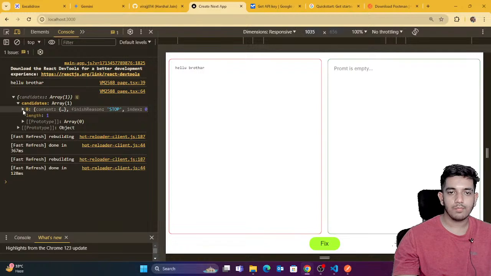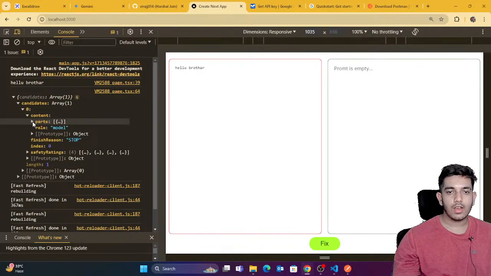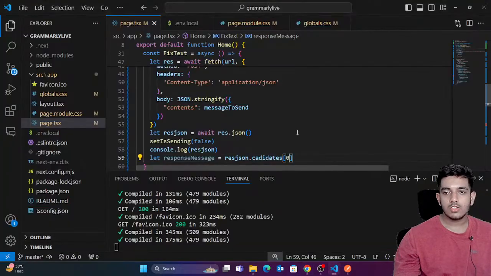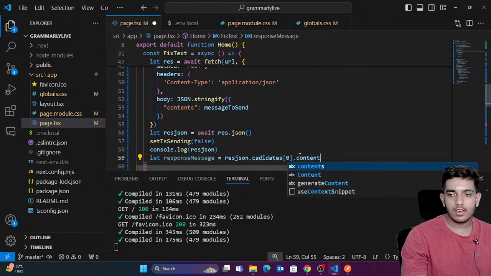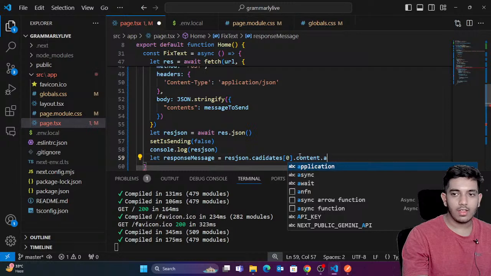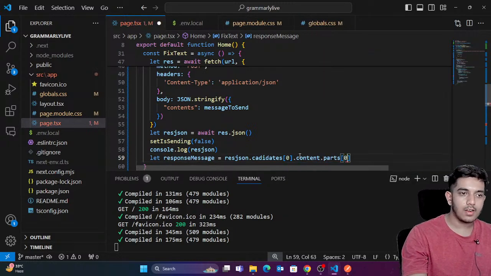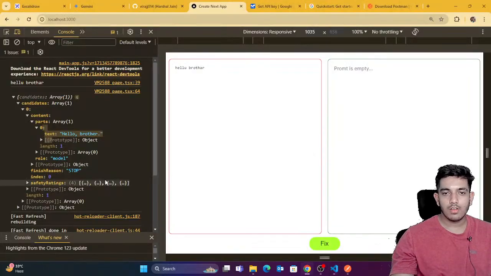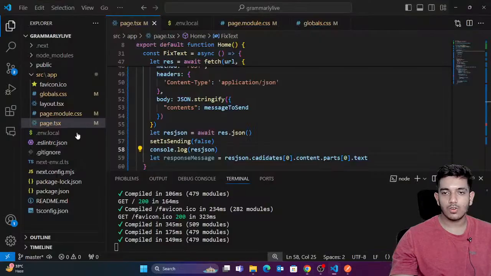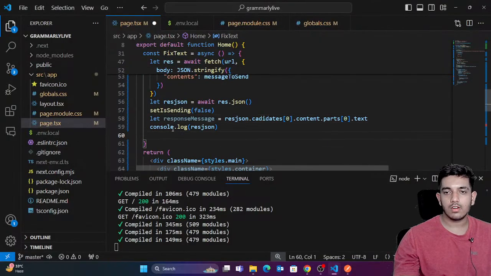Inside this 0th index we have the content, inside this content we have parts, and inside the parts we target the 0th index. Inside the parts we have the text, so we are extracting that. Now instead of this I am going to print the response message.